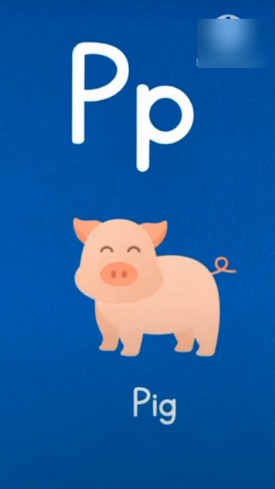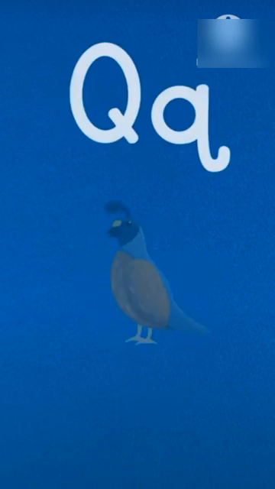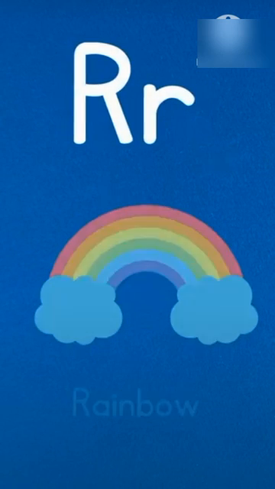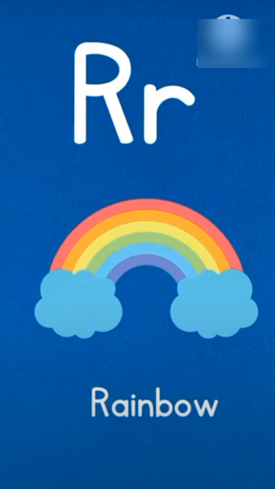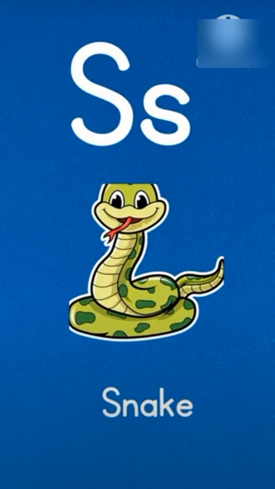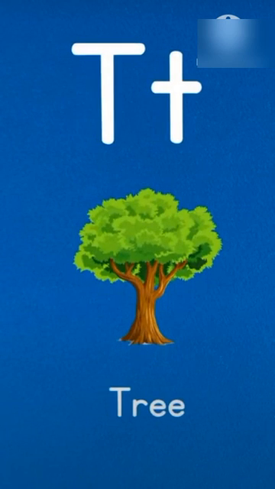Orange. P is for pig. Pig. Q is for coil. Coil. R is for rainbow. Rainbow. S is for snake. Snake. T is for tree.